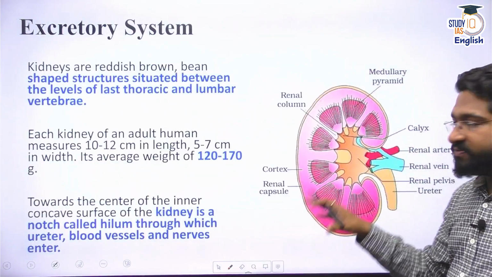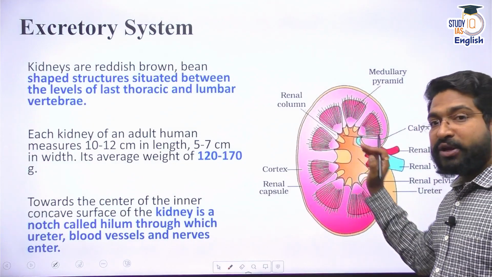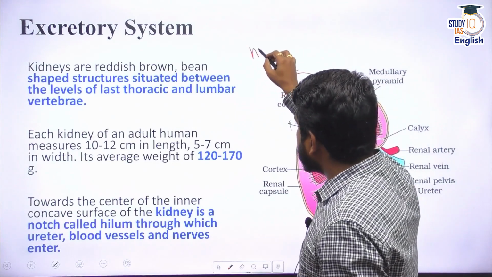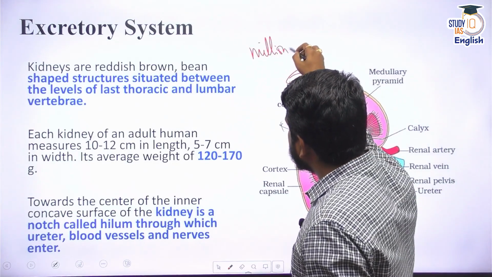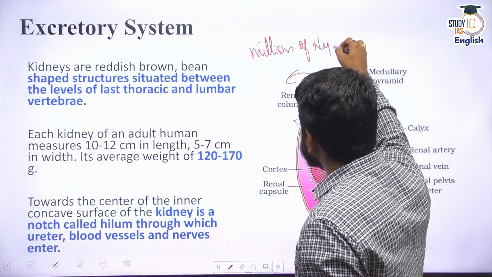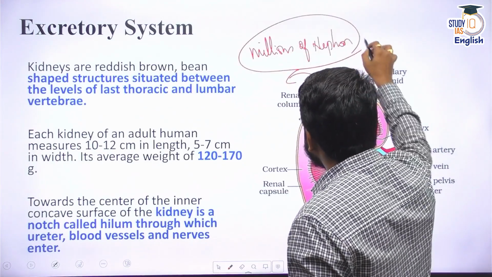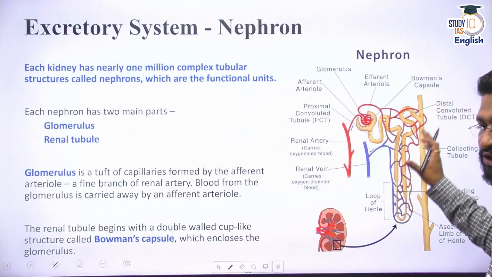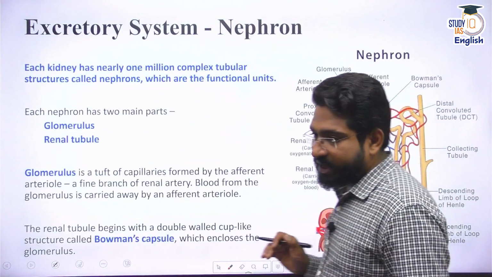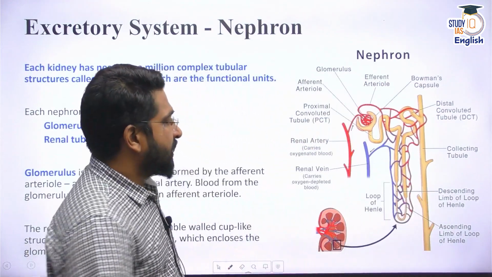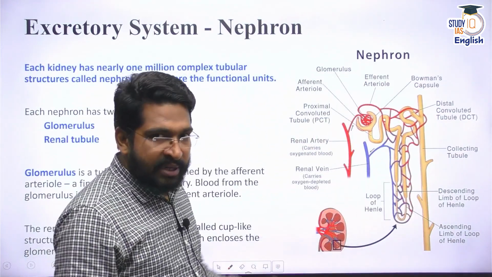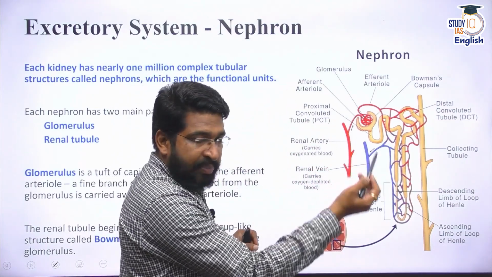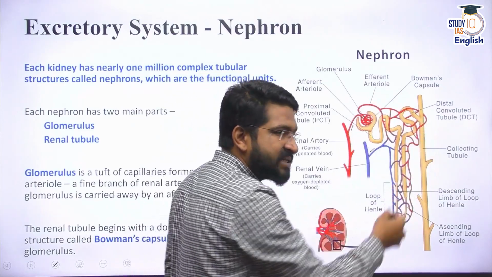We have two kidneys. Kidneys are bean shaped, and when you look at the cross section of a kidney, you will find kidneys having millions of nephrons. Each nephron has a complex connection of different capillaries. Each nephron looks something like this. When I take a cross section and zoom in, this is an individual nephron. Remember, there are millions of nephrons which are connected, and the blood capillaries form a network around these nephrons.